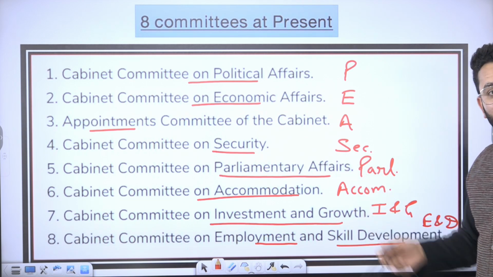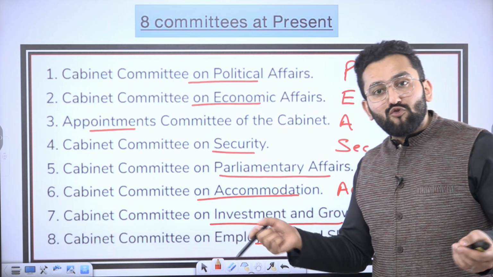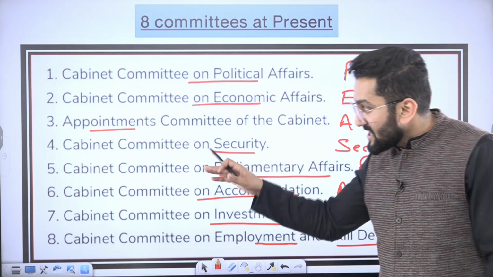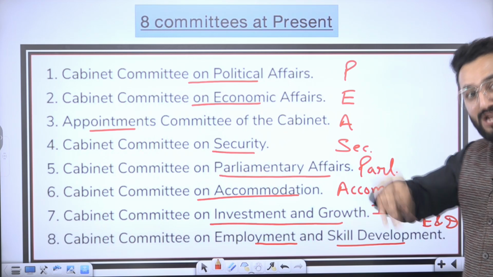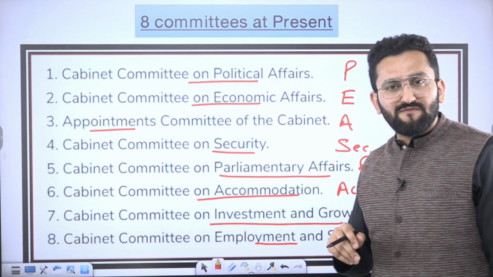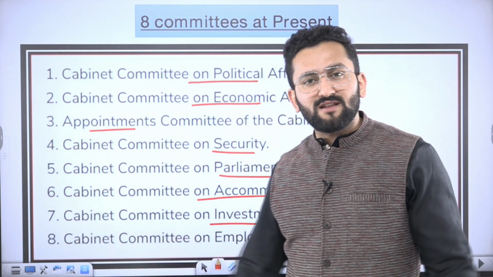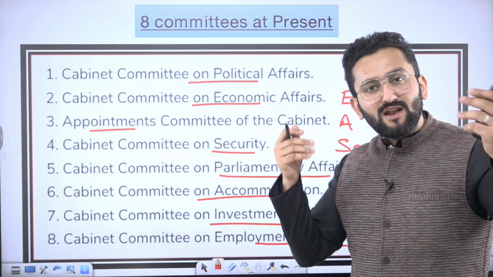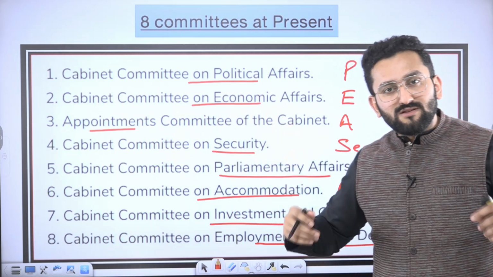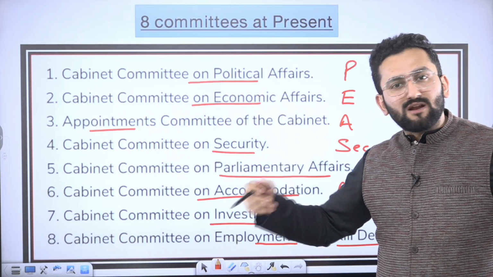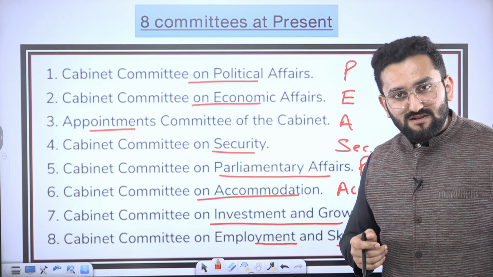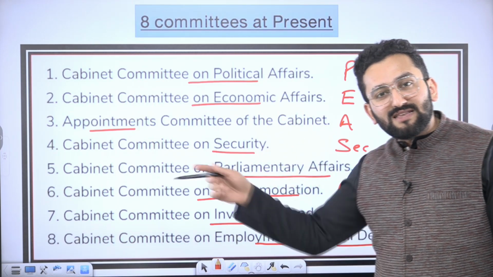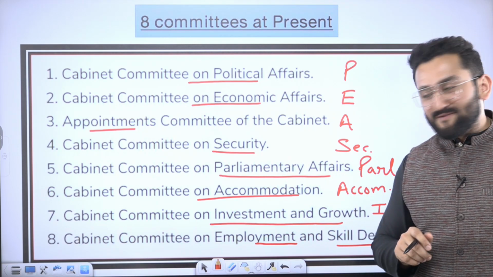For security, you can understand, if our Air Force needs new aircraft, who is going to ensure that yes, this needs to be done? The Cabinet Committee on Security will actually take this decision. Then this will be communicated to the Defence Ministry. Within the Defence Ministry, there is the DAC, the Defence Acquisition Council. Then they will ask other nations and other bodies who are making these aircraft to apply for the tenders. So the crucial point is this Cabinet Committee on Security.